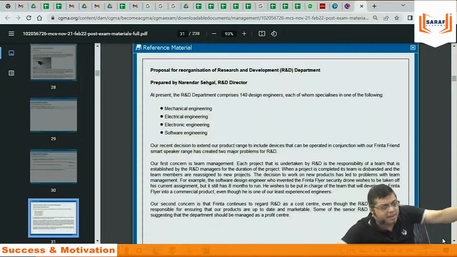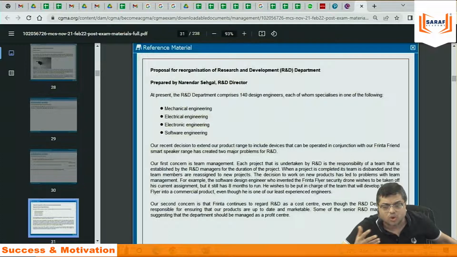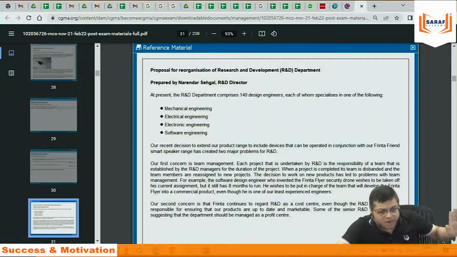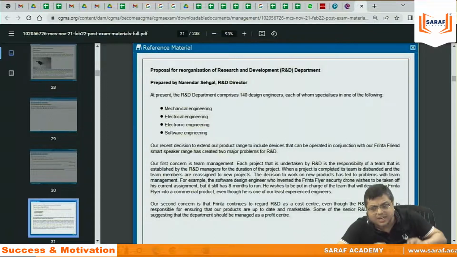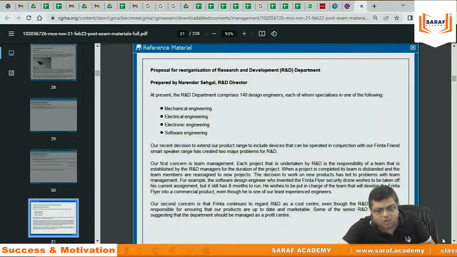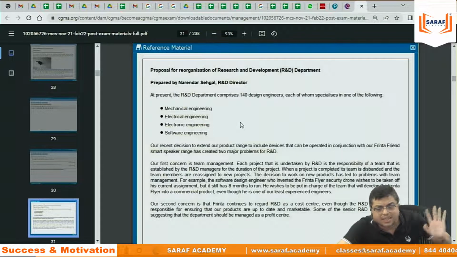Somebody will say, sir, I am not an IT person, I am a chartered accountant. Arre bhai, what to do if you are a CA? I am also a CA. What should be done when you are a CA, when you can't manage my business problems? If I am hiring somebody for accounts purposes, preparing my P&L, balance sheet, passing journal entries, filing my income tax return or ROC return and all, then that's a different job. It's a business management job, a strategic decision-making job. For that, there is no question designed.